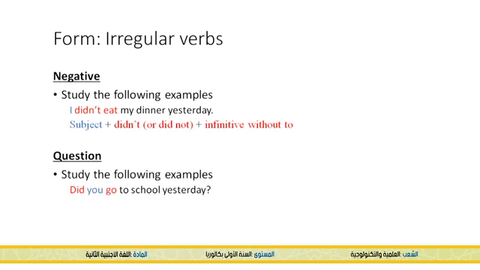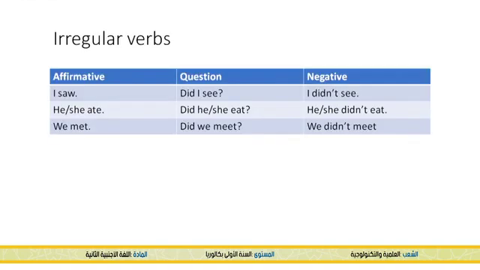Now, question. Did you go to school yesterday? So it's like we have seen before. Did you go? So we start with did plus subject plus verb and the infinitive without to. So did plus subject plus infinitive without to. Now, irregular verbs.